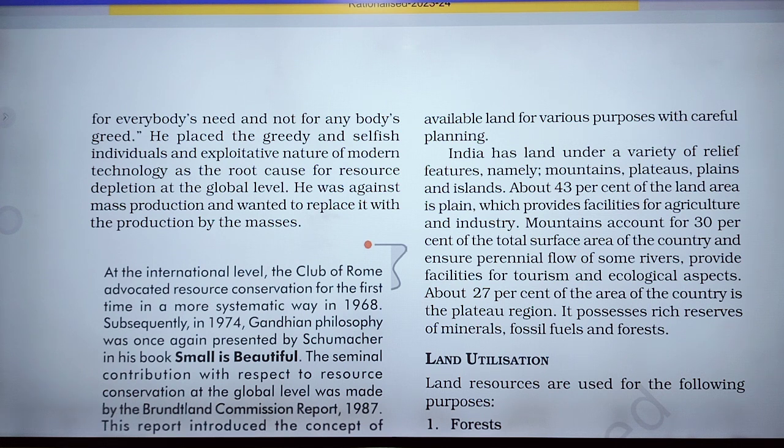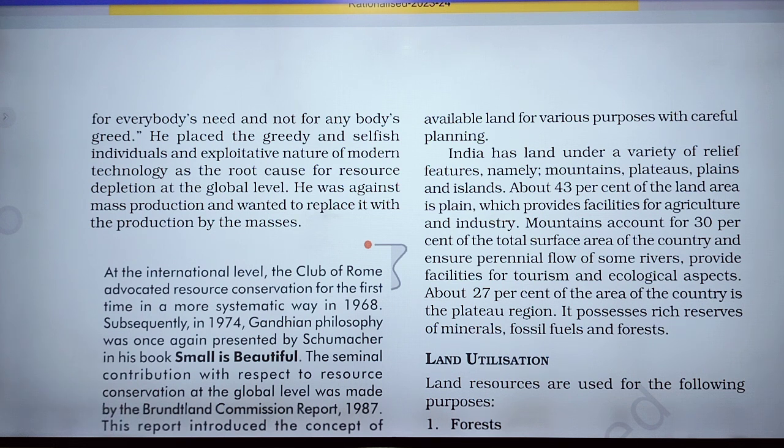About 43% of the land area is plain, which provides facilities for agriculture and industries.